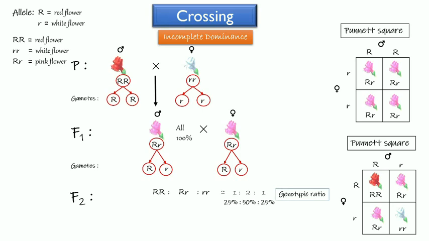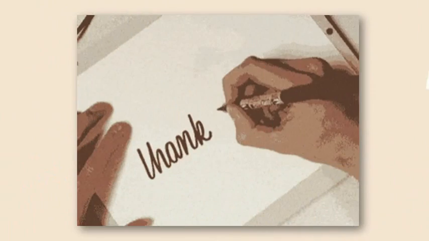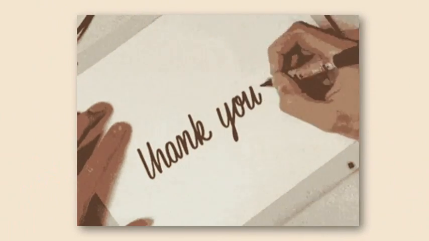According to the genotype, we conclude that the probability of the phenotypes is 1 red flower, 2 pink flower, and 1 white flower. So the ratio of phenotype in F2 is 1 to 2 to 1, or 25% to 50% to 25%. Okay, students, that's all about monohybrid crossing.